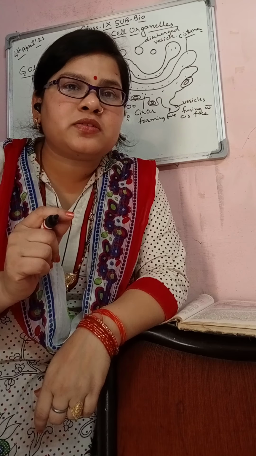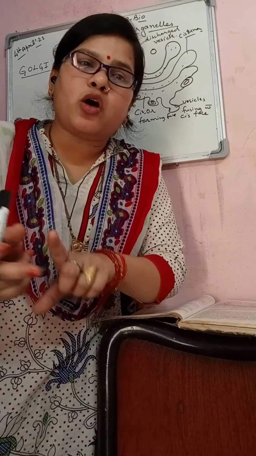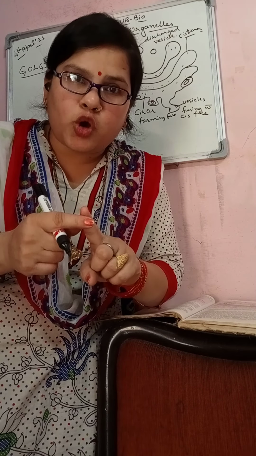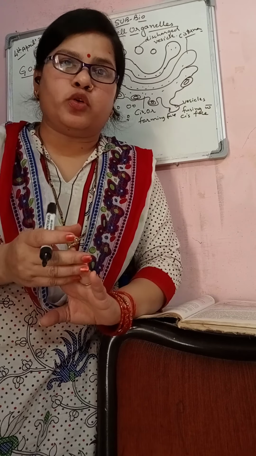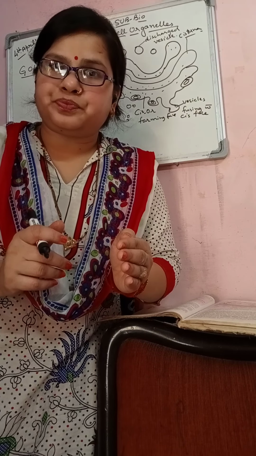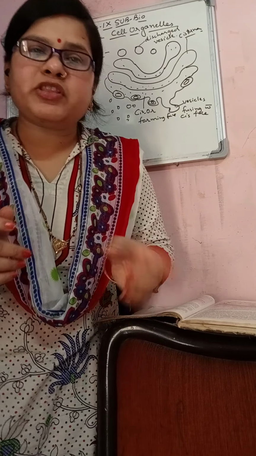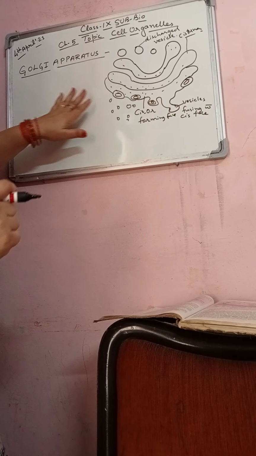This is for class 9th, the topic is cell organelles, and the topics left which we will start today are the Golgi apparatus, lysosomes, mitochondria, plastids and the vacuole. These are the topics which are left in this chapter. So let's start with the Golgi apparatus.